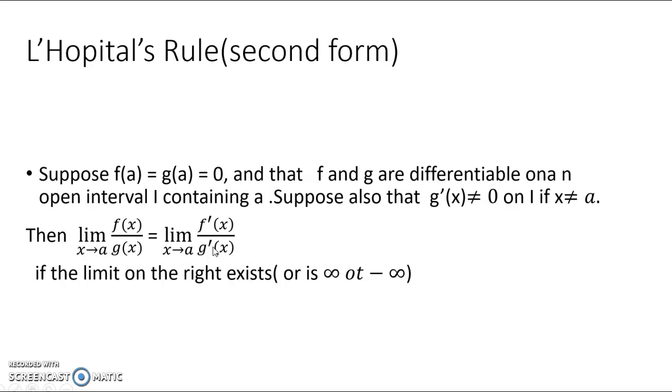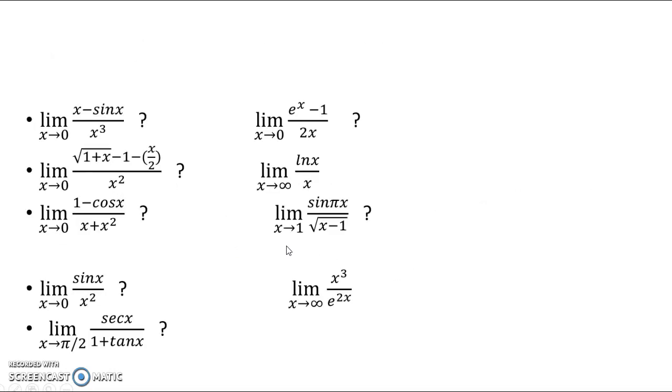We continue this process: if the limit is again of indeterminate form, we continue the same way with limit x tending to a, f double dash x divided by g double dash x, and so on. Okay.